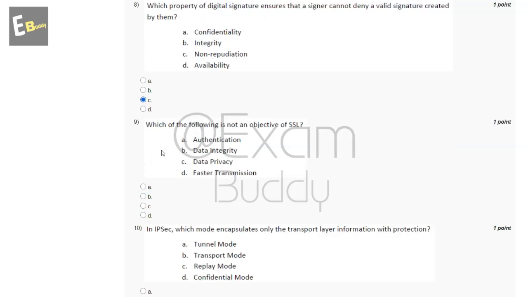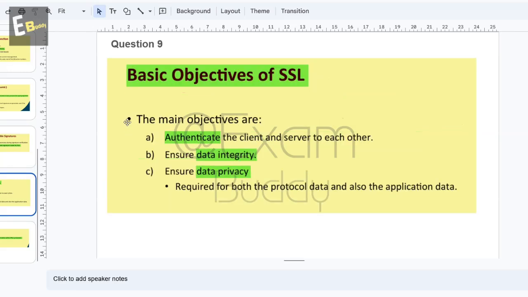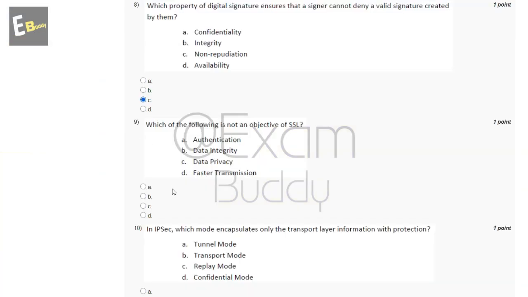Now the ninth question is, which of the following is not an objective of SSL? So these are the options, and now let's check the answer of our ninth question. So question ninth, basic objectives of SSL: authentication, data integrity, data privacy. So the answer of our ninth question is D, faster transmission.